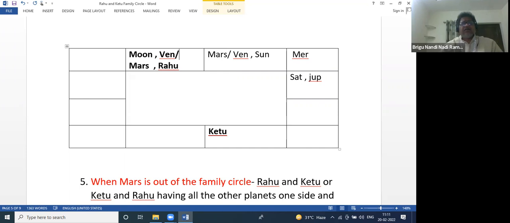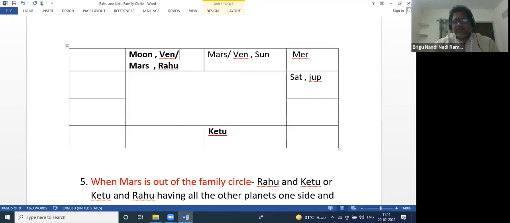So like this, out of the Rahu Ketu family circle, suppose Moon is there, Moon is mother, mother is against the interests of the family, or mother leaves the family, mother will settle in another country, or mother will be depressed in her life always. So always disputes and disturbances between father and mother. These things generally happen if Moon is outside the Rahu Ketu family circle.